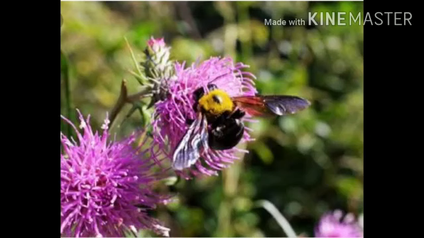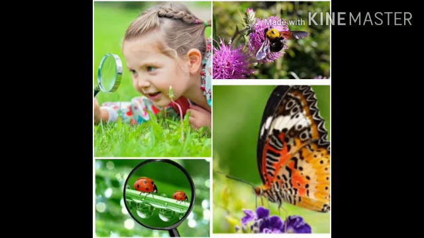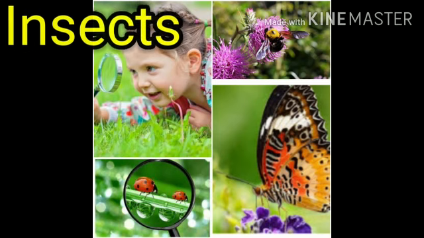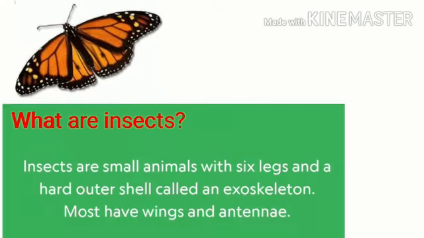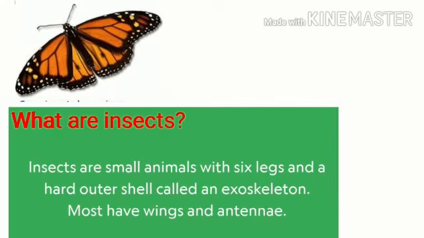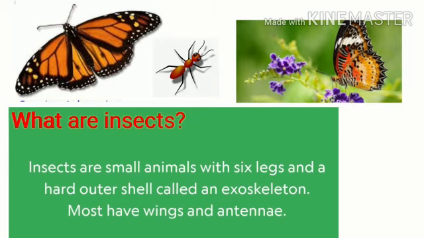And guess, children, what we are going to learn today in nature study? See the picture and guess the topic for today. Yes, today we are going to learn about the tiny animals, the insects that we see around us. So, what are insects? Insects are small animals with 6 legs and a hard outer shell called an exoskeleton. Most have wings and antennae.